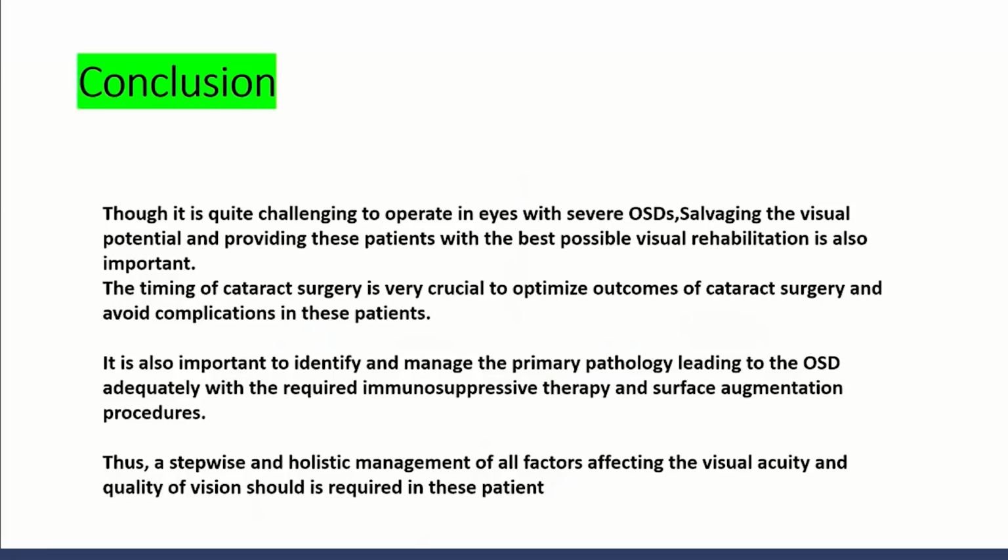In conclusion, though it is quite challenging to operate on eyes with severe OSD, salvaging the visual potential and providing these patients with the best possible visual rehabilitation is important. The timing of cataract surgery is very crucial to optimize the outcome and avoid complications in these patients. It is also important to identify and manage the pathology of OSD, and thus a stepwise and holistic management of all the factors affecting visual acuity and quality of vision is required in these OSD patients.